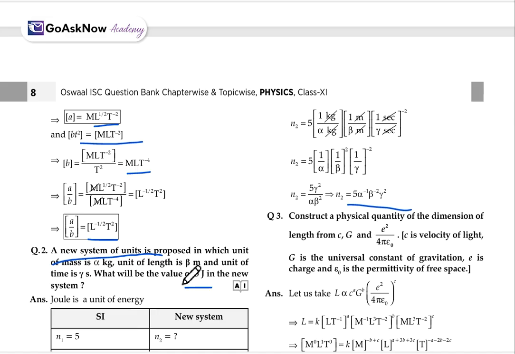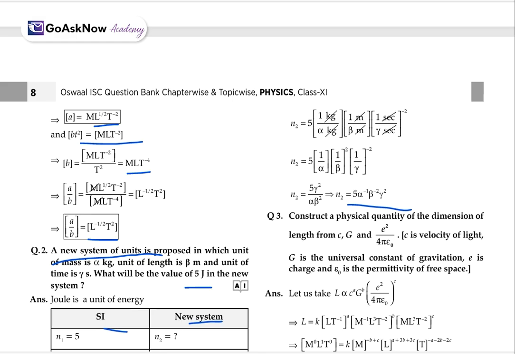So, here it will be the value of 5 joule in the new system. With the help of the SI system, we have just simply converted it into the new system. Now moving to the next: construct a physical quantity of the dimension of length from C, G and e squared upon 4 pi epsilon 0. C is the velocity of light, G is the universal constant of gravitation, e is the charge and epsilon 0 is the permittivity of free space.